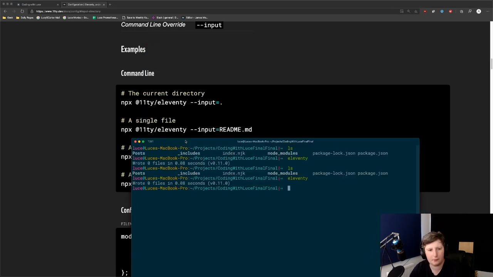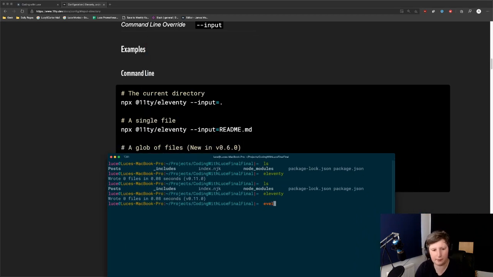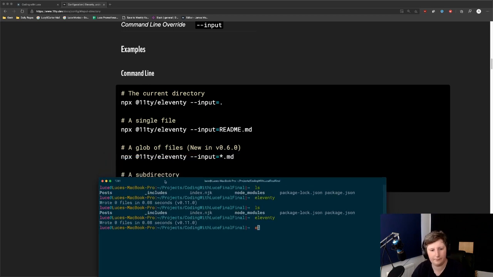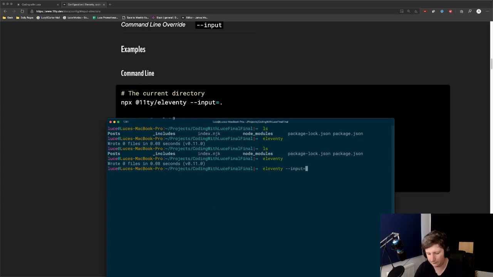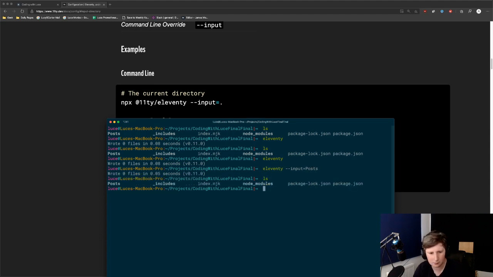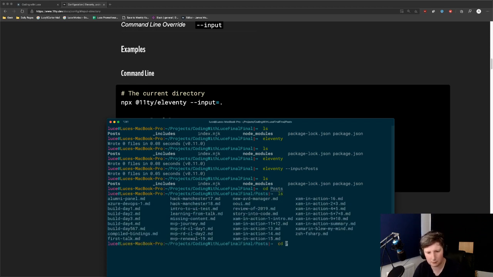So we've got this one here, so we can test it out by doing Eleventy input equals, we want a folder, so posts. So posts is there. I'm missing something.